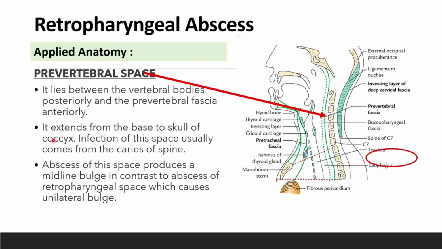Okay. So it also extends, but it goes further. It extends from the base of the skull to the coccyx. Why? Because it is the space between the vertebra and the prevertebral fascia, so of course it goes all the way down. An abscess of this space produces a midline bulge, in contrast to an abscess of the retropharyngeal space which causes a unilateral bulge. That is how to differentiate a prevertebral abscess from a retropharyngeal abscess.